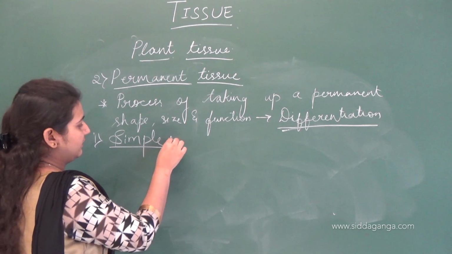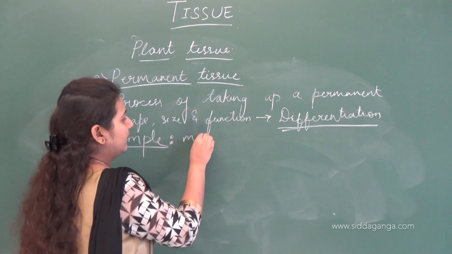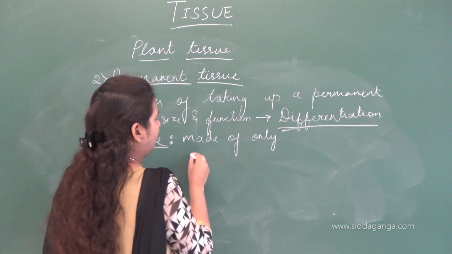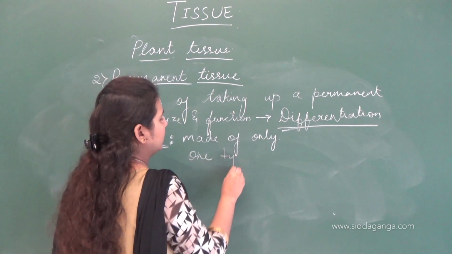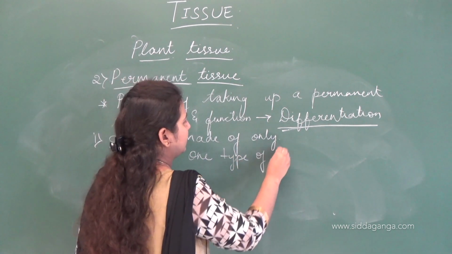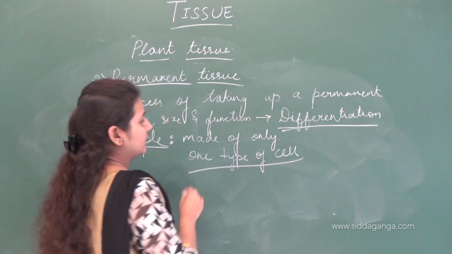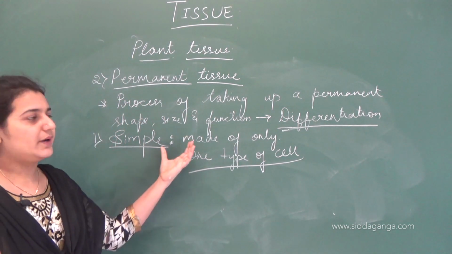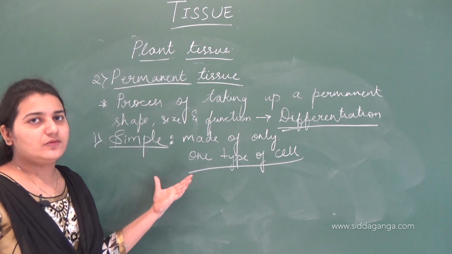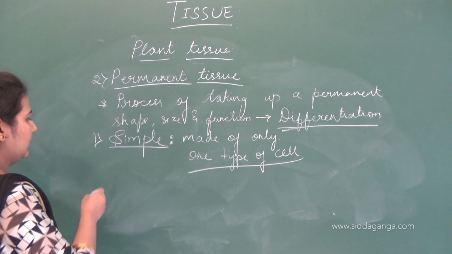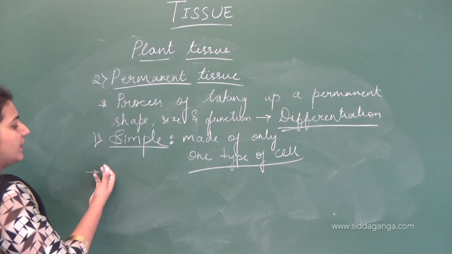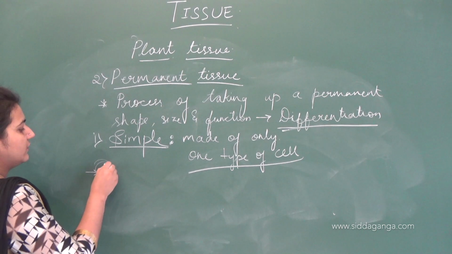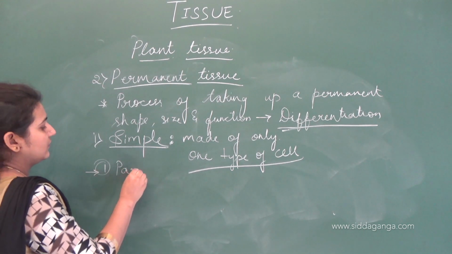These cells are very simple. That means they are made up of only one type of cell. Clear? These simple permanent tissues are made up of only one type of cell, and there are again three major types: parenchyma, collenchyma, and sclerenchyma. So let us first study parenchyma.